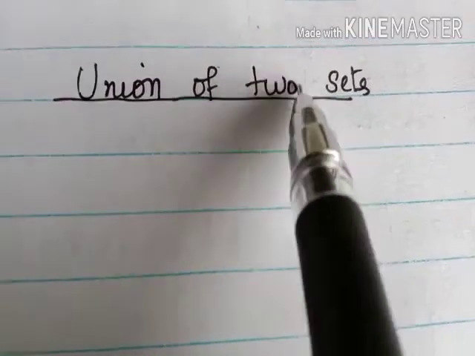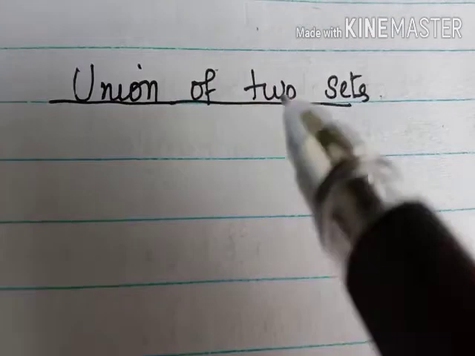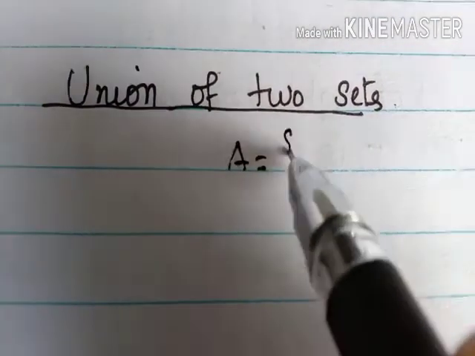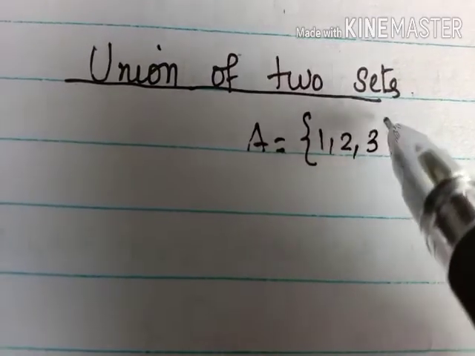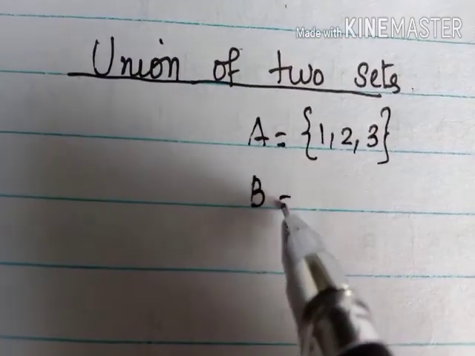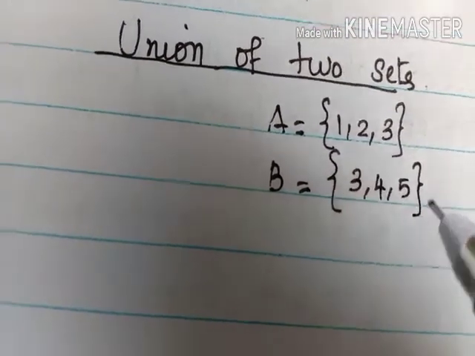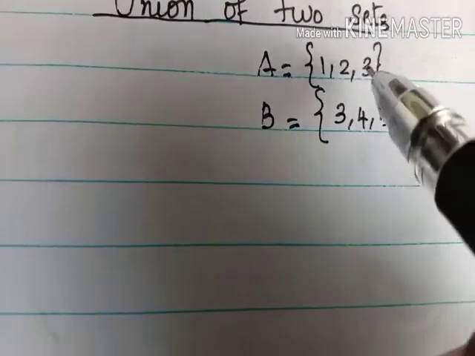Then, union of two sets. Let's see. Set A equal to the set 1, 2, 3 and B equal to the set 3, 4, 5. Now we can find its union.